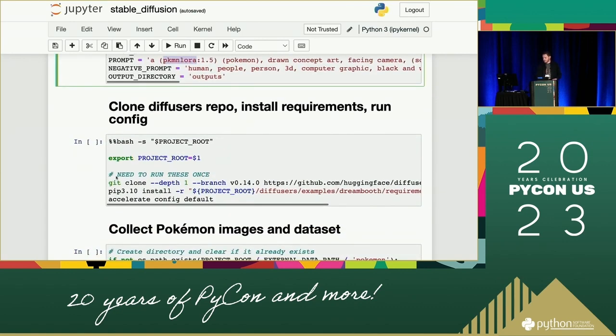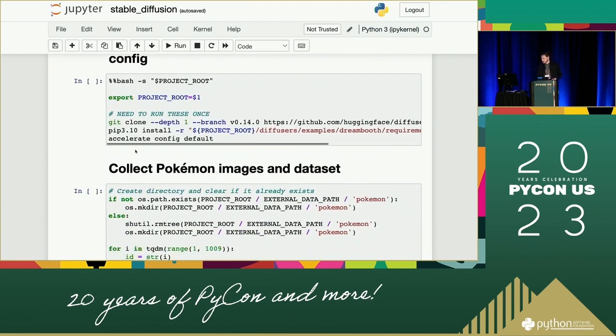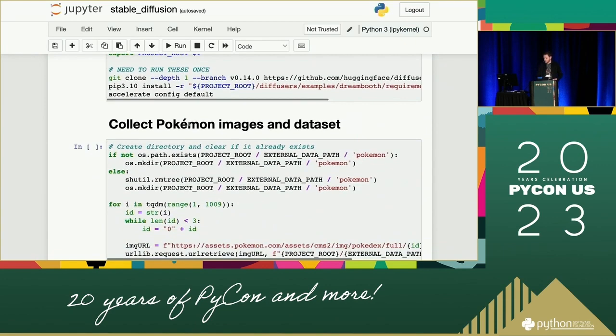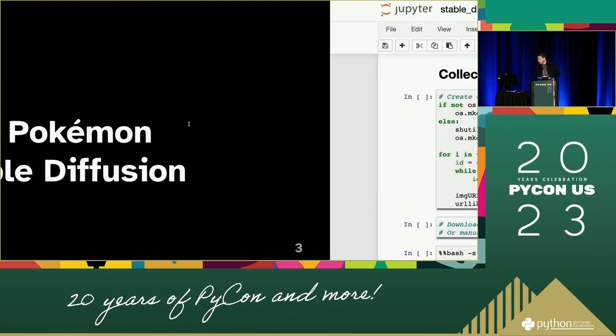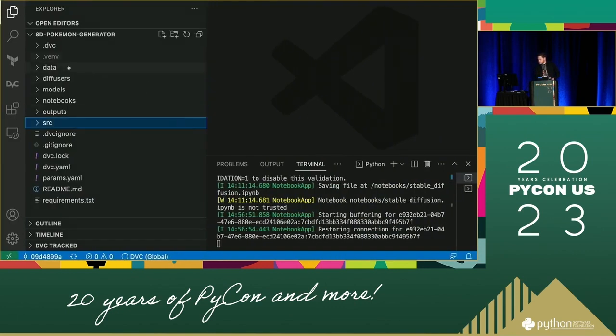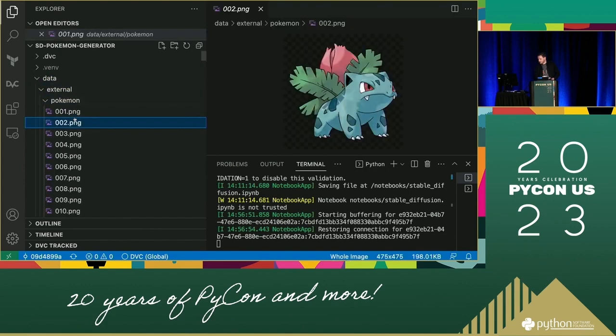Then we need the diffusers repository from Hugging Face. We need to install the requirements and run a bit of config. This is all stuff you need to do once. Then I scrape the Pokemon images from the Pokemon website. Number one is Bulbasaur, and then Ivysaur, and then Venusaur. Those are the official concept art images. Actually, I think I can show you those right here. If we take a look at our external data, these are the kind of images that we're interested in generating.